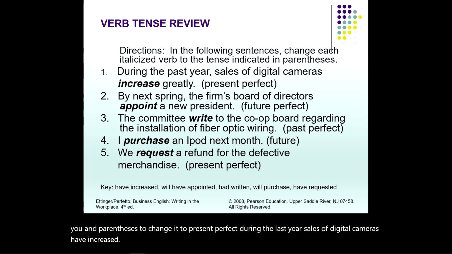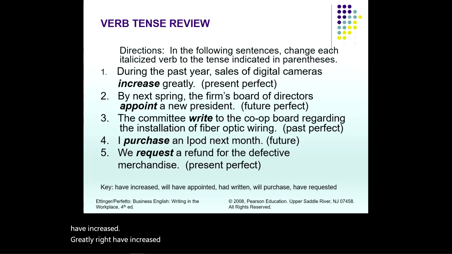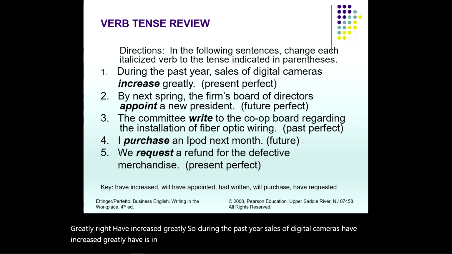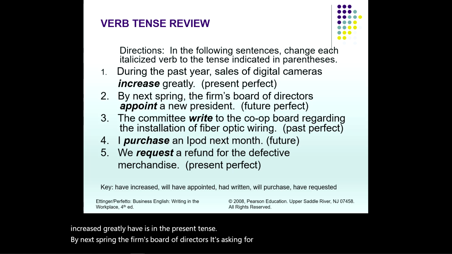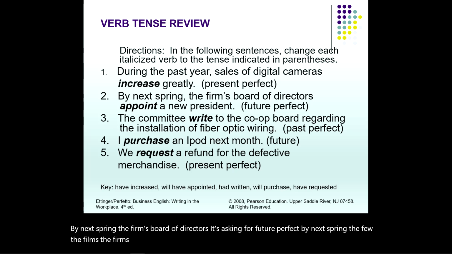Have increased greatly. Have is in the present tense. By next spring, the firm's board of directors, it's asking for future perfect, will have appointed a new president.